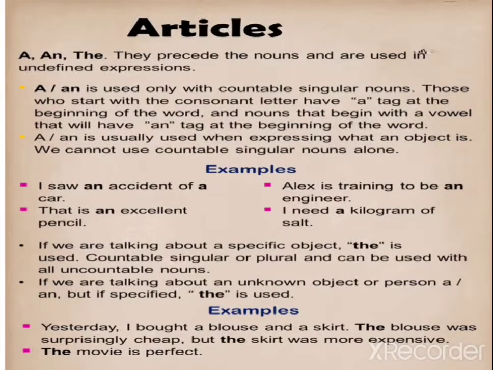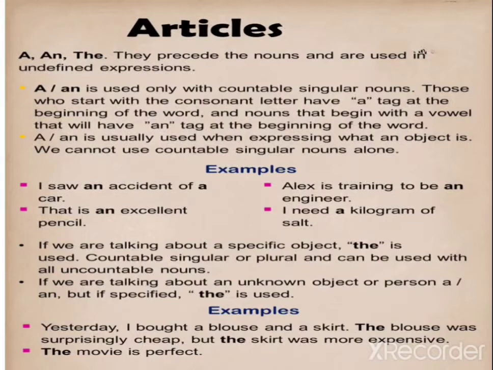I hope, students, that you understood how to use the articles a, an and the. First of all, you have to remember that when there is one thing, we have to use a or an in the meaning of one. Even when there is a singular noun or any object, we also use a or an. When a means each and every, at that time also you can use a or an according to your consonant or vowel sound.